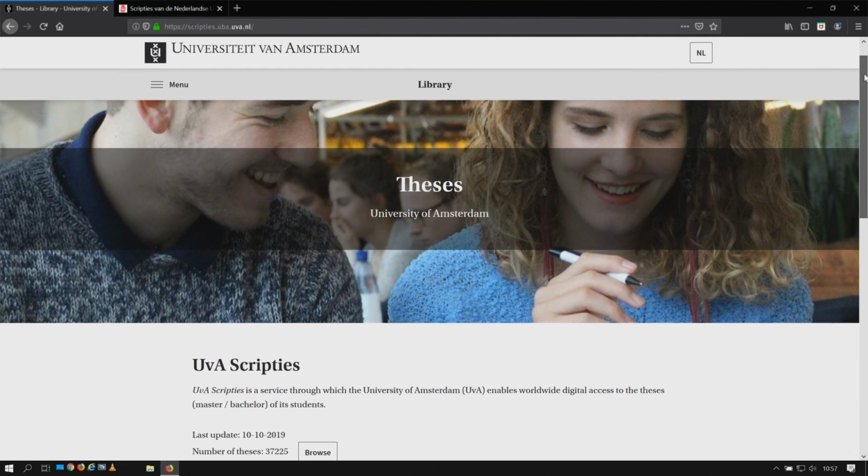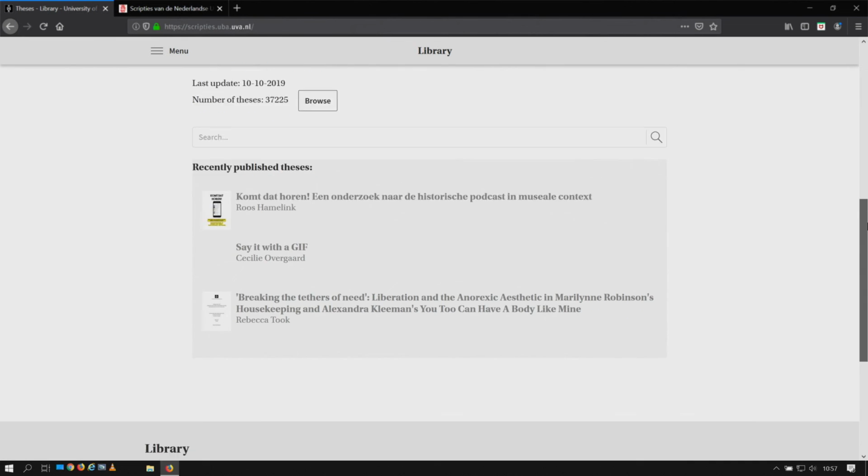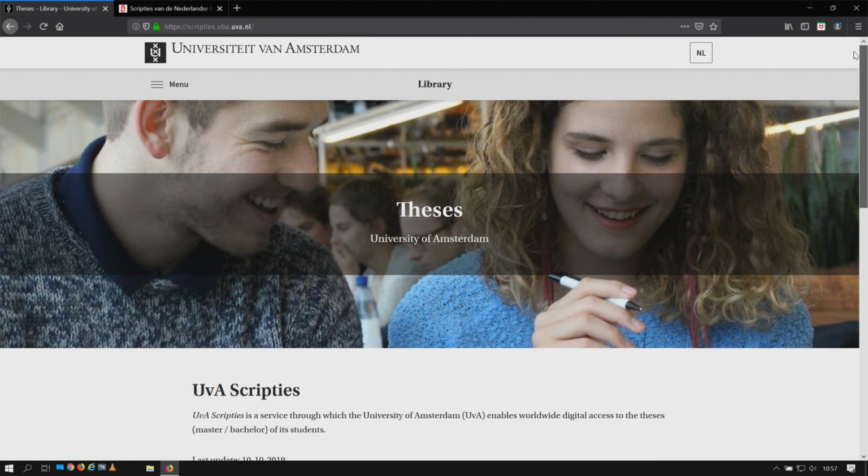So you're working on your thesis. Once you've finished it, you can opt to publish your thesis online in UvA scripties, the UvA thesis database. You can then refer to it there, for example in your CV. UvA scripties contains approximately 40,000 theses by UvA students. Other people can easily find your thesis there and via Google.